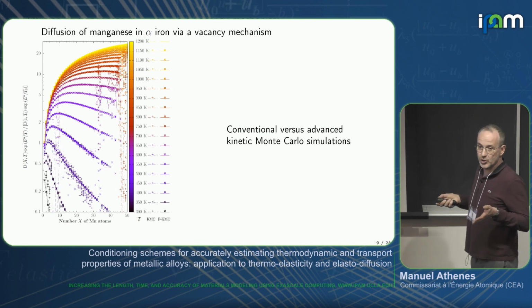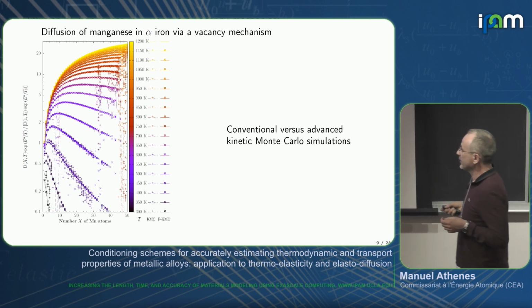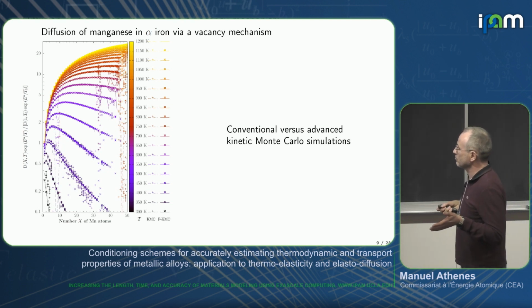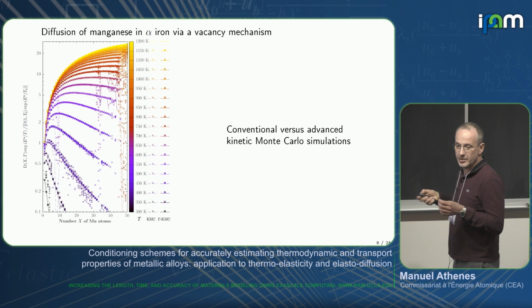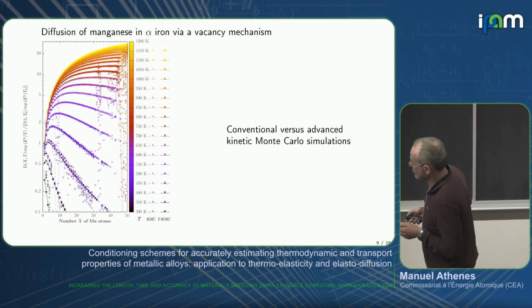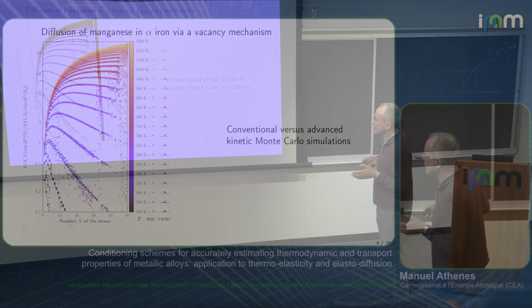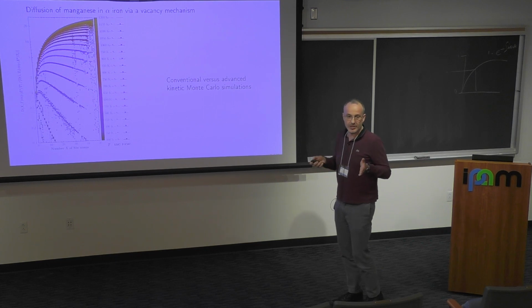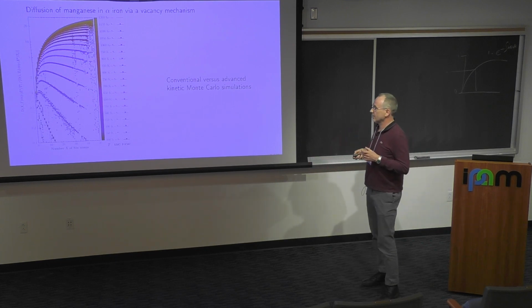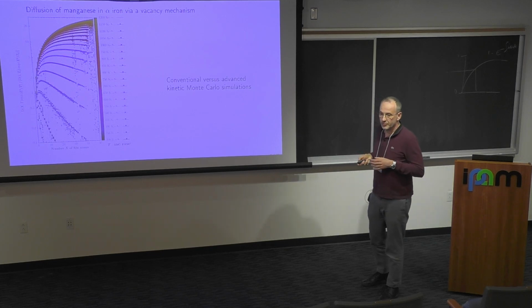And we can compute the diffusion coefficient, which results from the exchange of vacancies with solute atoms. When we parameterize a model with ab initio calculation, then typically there is trapping in simulation. So computing the diffusion coefficients here as a function of temperature and the number of manganese atoms in the simulation is quite heavy. So this graph needs like 1 million hours. Also, the model is very simple. It's pair energies. So it's very fast to compute the rates, but still it requires a huge amount of time.